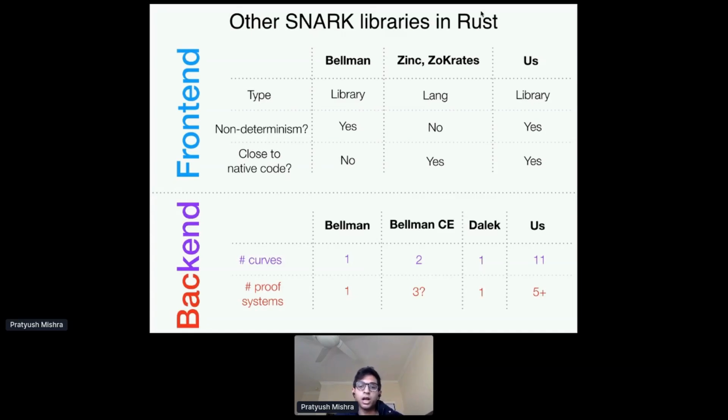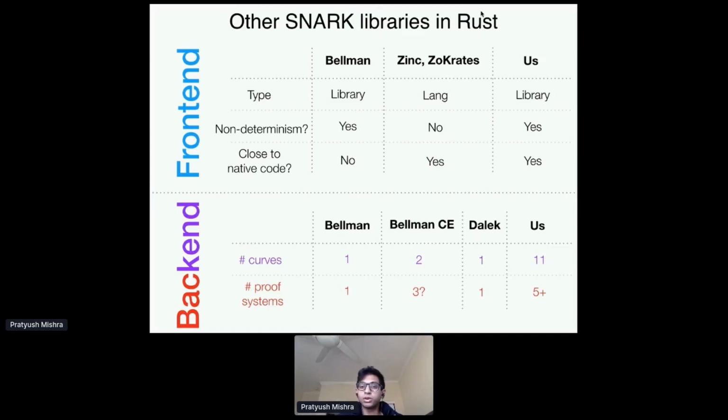On the back end, in our library, we support a lot of curves. As you saw earlier, we have basically all the curves that are used in the ecosystem, as well as a number of proof systems that you can use inside your application, right? And this is much higher than what's in the rest of the space right now, right? So the nice thing about the separation is that you can mix and match. You can use our backends along with one of the front ends.